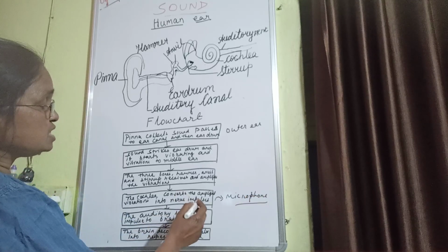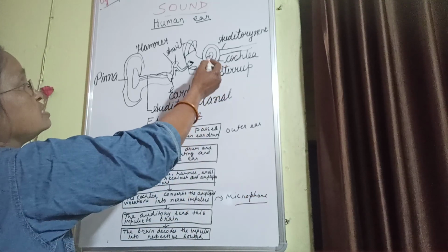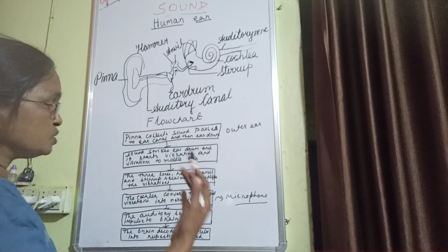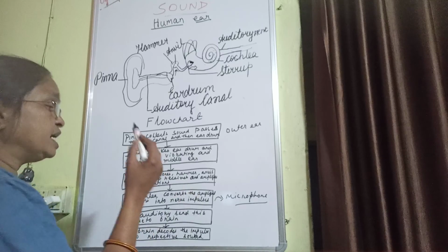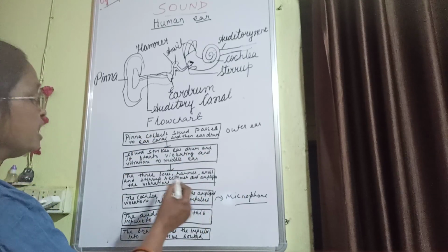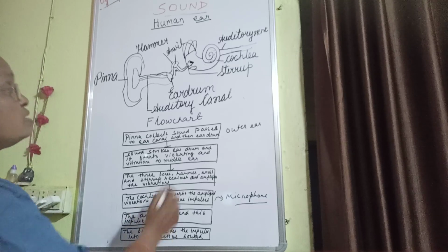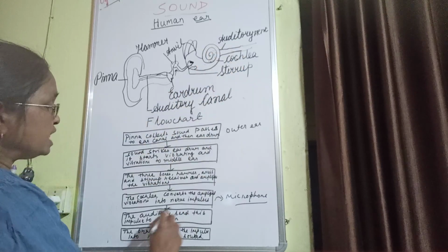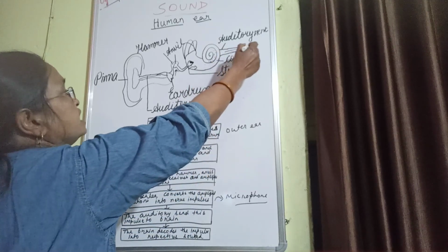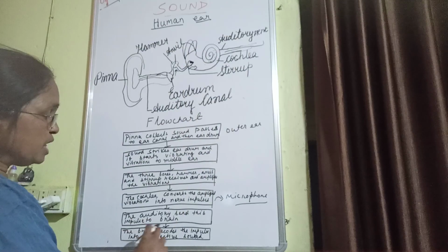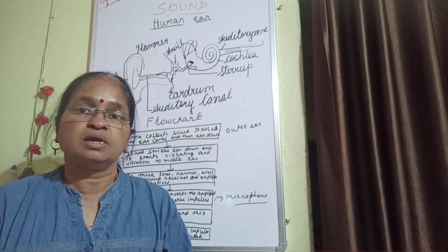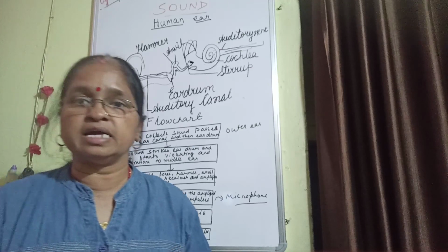As it changes into impulses, some liquids are present inside the cochlea along with the hair-like structure, which helps to change the vibration into nerve impulses. Then the auditory nerve sends the impulse to the brain, and the brain decodes the impulse into respective sounds, and we are able to listen or hear what has been said.